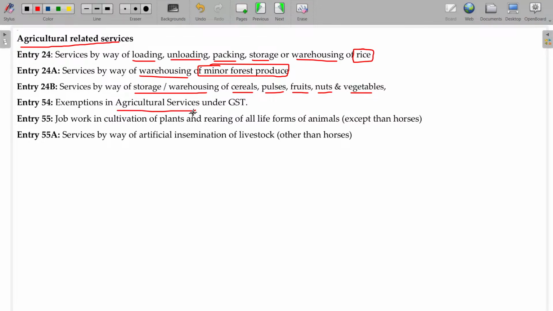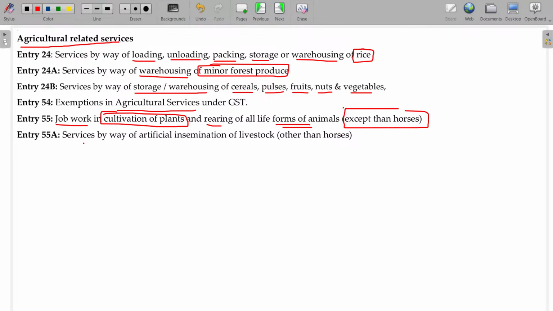Any agricultural services like cultivation, harvesting and plantation, fumigations, irrigation, all these things are again exempted. Any job work in cultivation of plants, where cultivation is given to a third party as job work, and rearing of all life forms of animals. You are growing life forms of animals like poultry and goat, whatever it may be. Rearing is not taxable, provided it should not be horses, except horses.